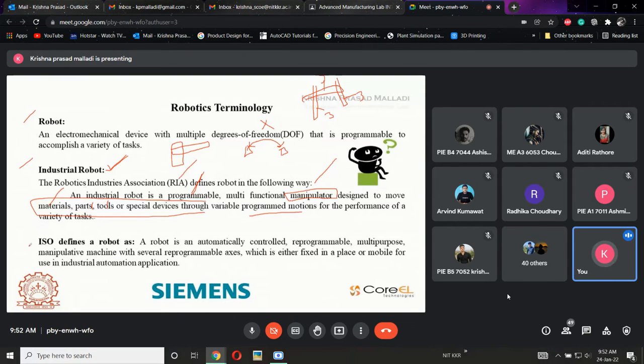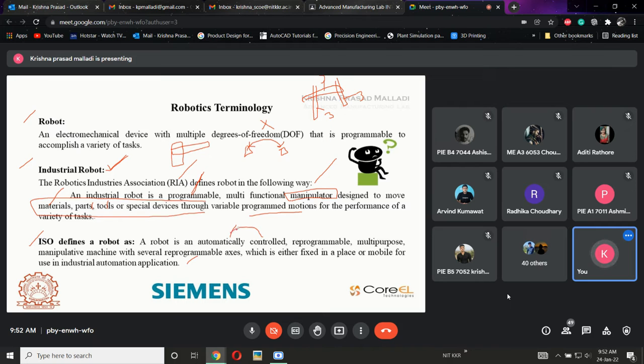And there is one more definition that is given by ISO, the International Standard Organization, which defines a robot as an automatically controlled, reprogrammable, multi-purpose manipulative machine with several reprogrammable axes, which is either fixed in place or mobile, and is used for industrial automation applications. See, this is also similar. A robot is automatically controlled. Why exactly is it automatically controlled?